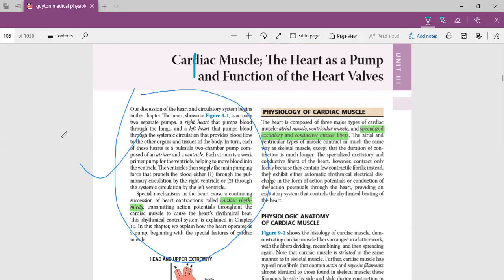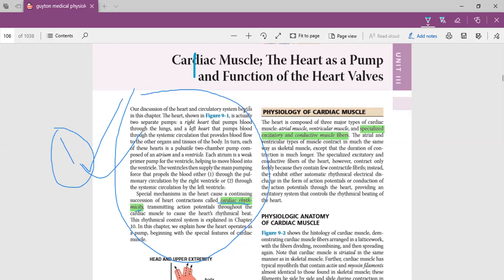What are the characteristics of heart? The first characteristic of heart is automaticity. Heart is automatic. Heart has rhythm, cardiac rhythmicity. So what is cardiac rhythmicity? Heart continues to contract. You don't order your heart, it keeps on contracting. This is the automaticity of heart, and this is due to the SA node. The SA node keeps on firing action potentials, as a result of which your heart keeps on contracting.